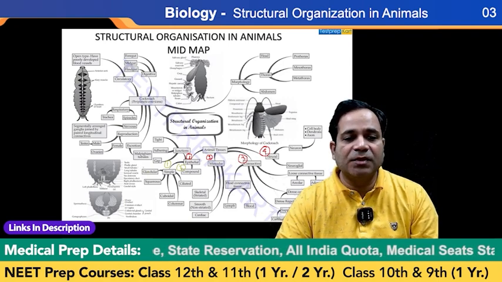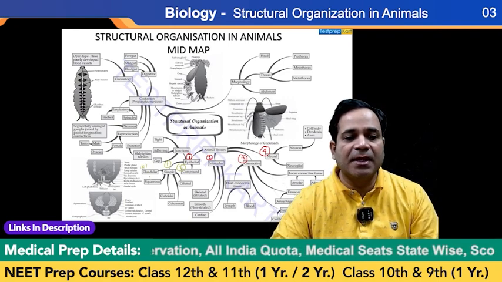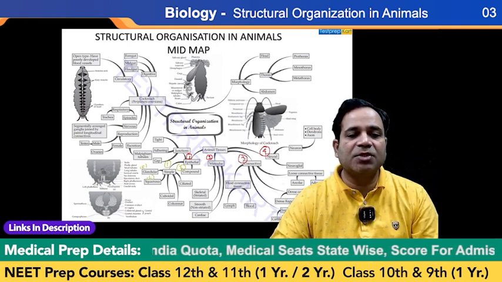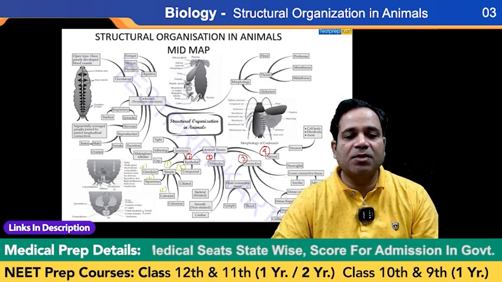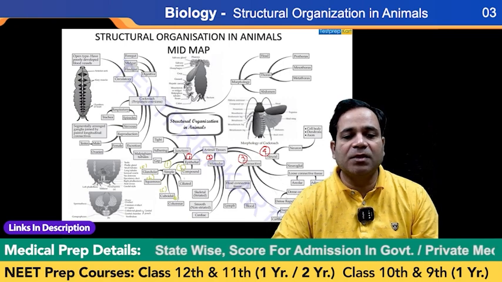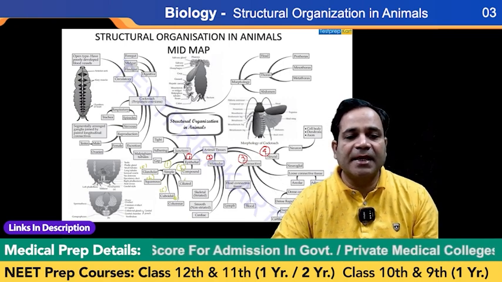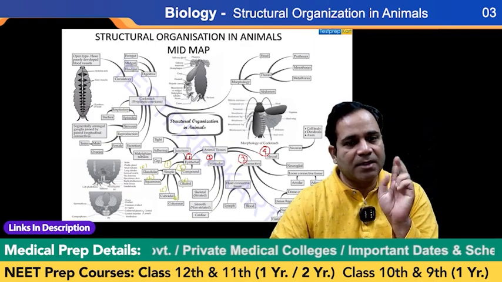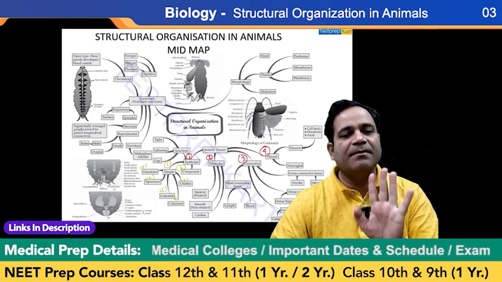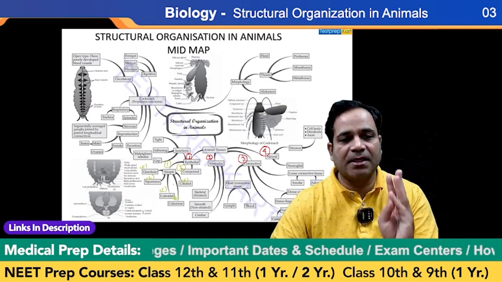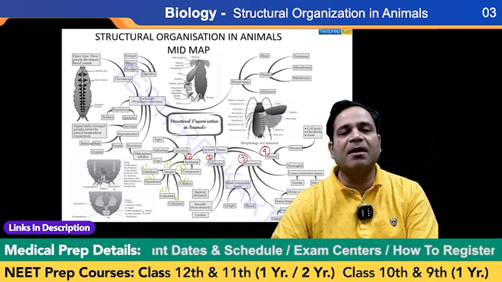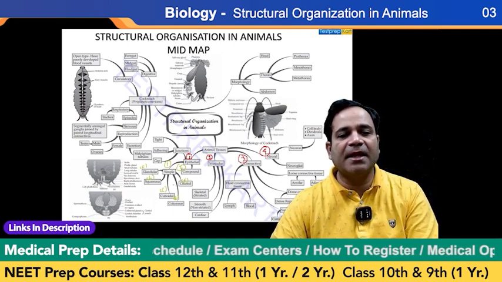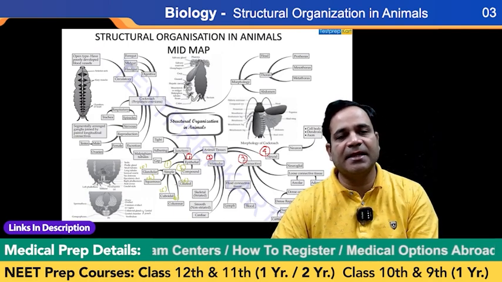Glandular tissue. Second one is squamous tissue. Third one is cuboidal tissue. Then columnar tissue. Then ciliated tissue. Clear? Compound is not further divided. So simple is divided into how many? Squamous epithelium, cuboidal epithelium, columnar epithelium, glandular epithelium, and ciliated epithelium.